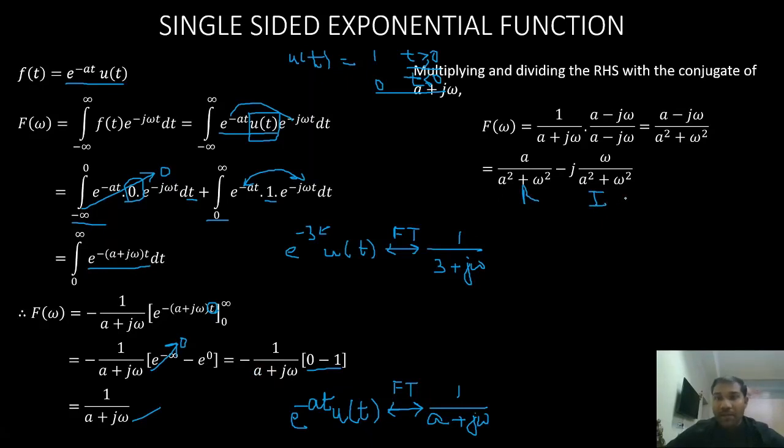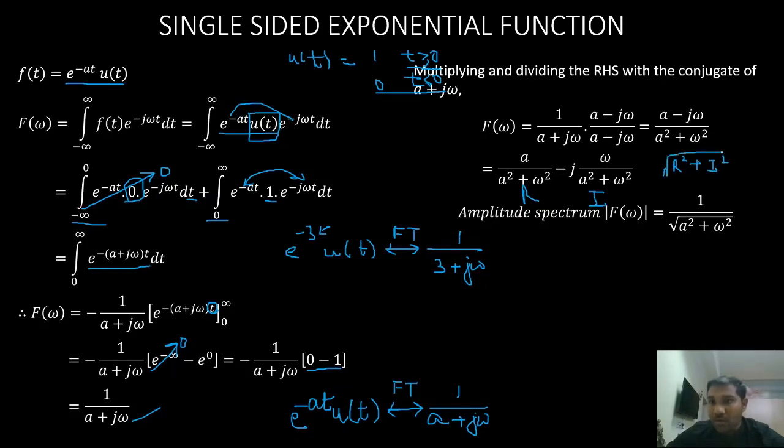Now how do we find the amplitude? Amplitude spectrum, mod of F of omega, is nothing but the square root of real term square plus imaginary term square.